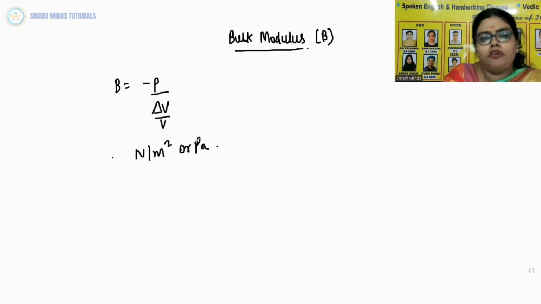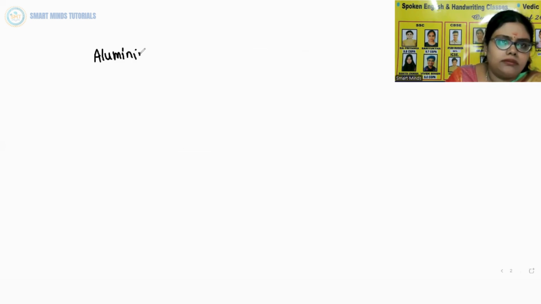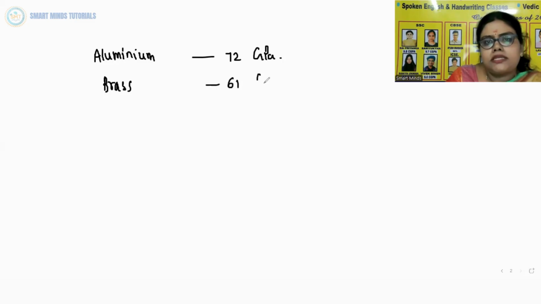Let me give you the bulk modulus of some common materials. The bulk modulus of aluminium is 72 GPa. Bulk modulus of brass is 61 GPa.